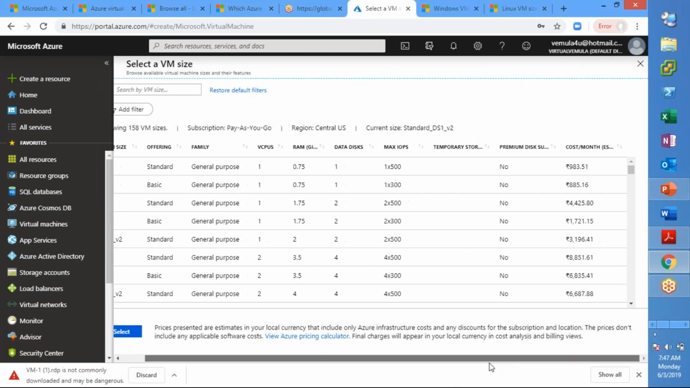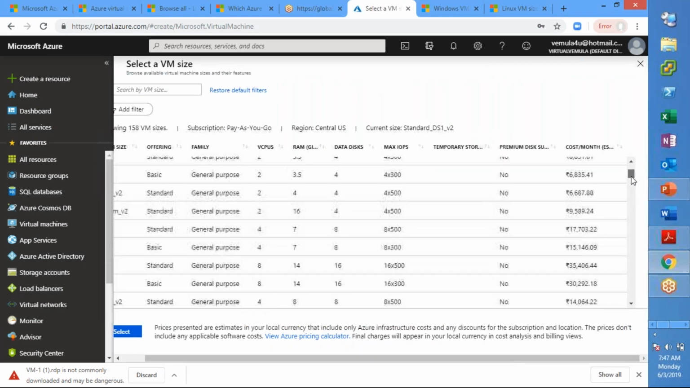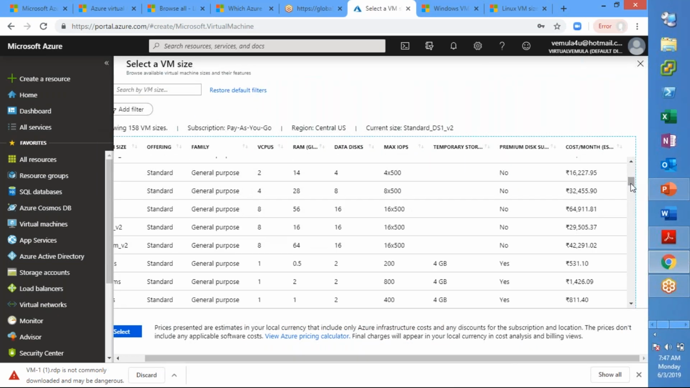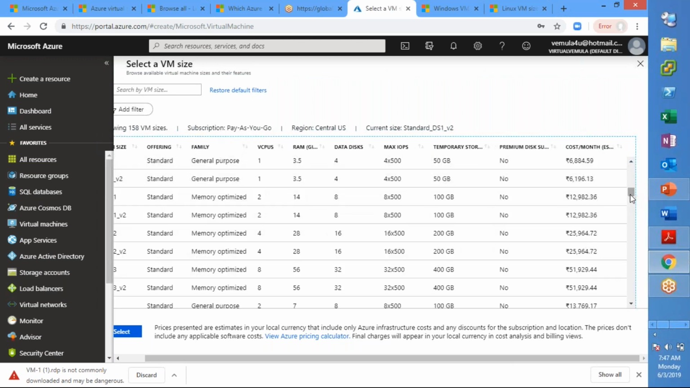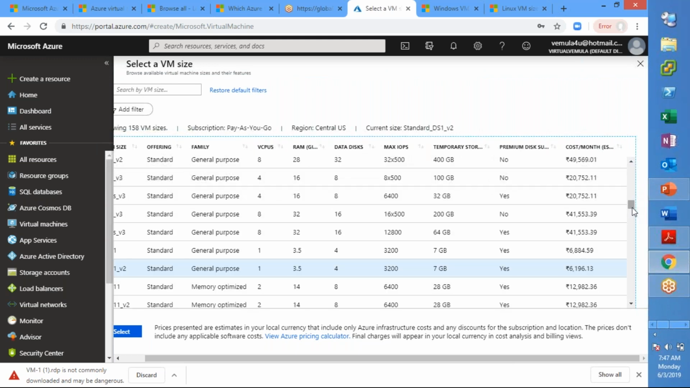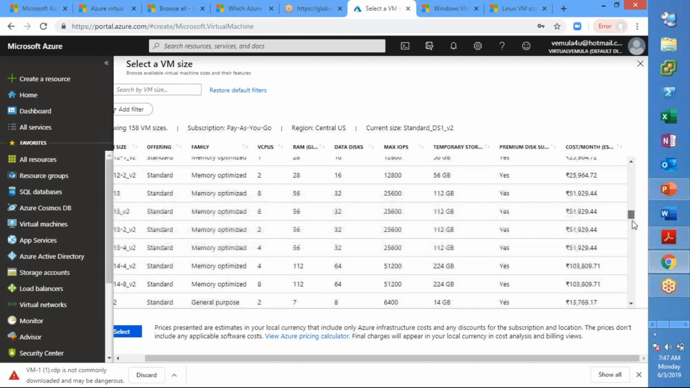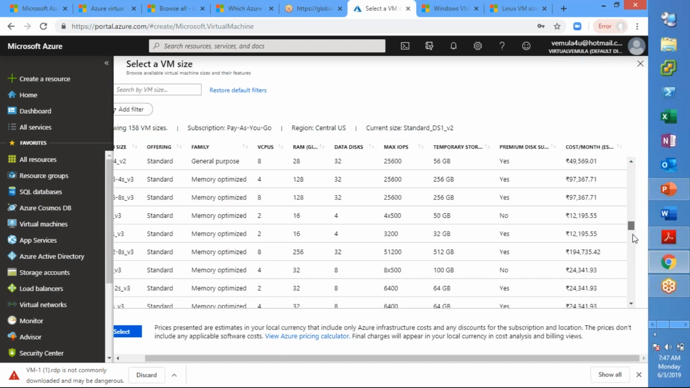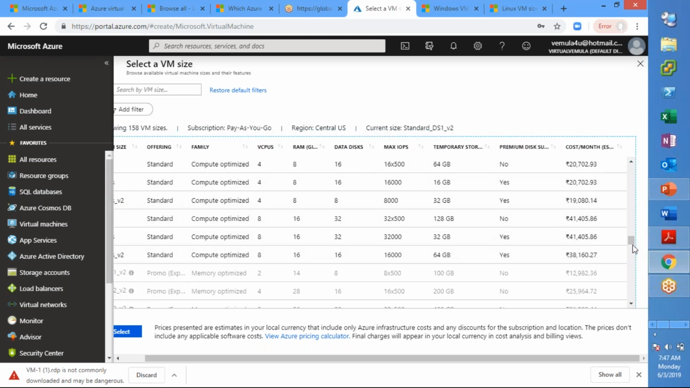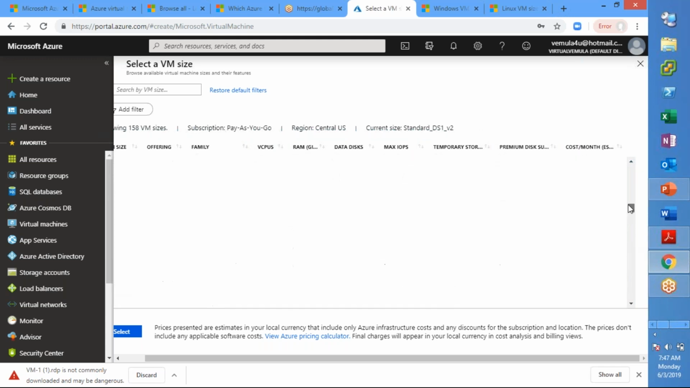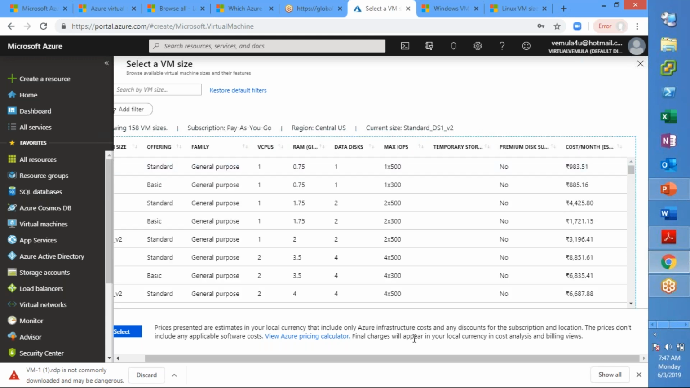That's the reason before you provision a VM, you need to take a decision on what family of virtual machine I need. You can see memory optimized. You can also see storage optimized if you scroll down, and other types of virtual machines, compute optimized, and so on. Now, based on your requirement, the price will also vary, right?